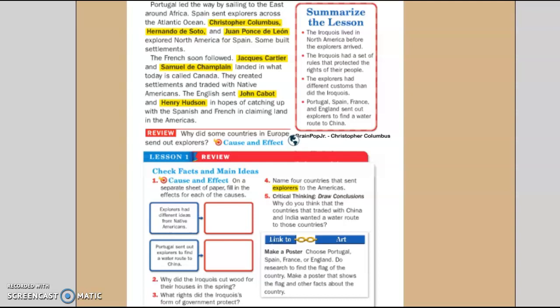Let's summarize this lesson. The Iroquois lived in North America before the explorers arrived. The Iroquois had a set of rules that protected the rights of their people. The explorers had different customs than did the Iroquois. Portugal, Spain, France, and England set out explorers to find a water route to China.